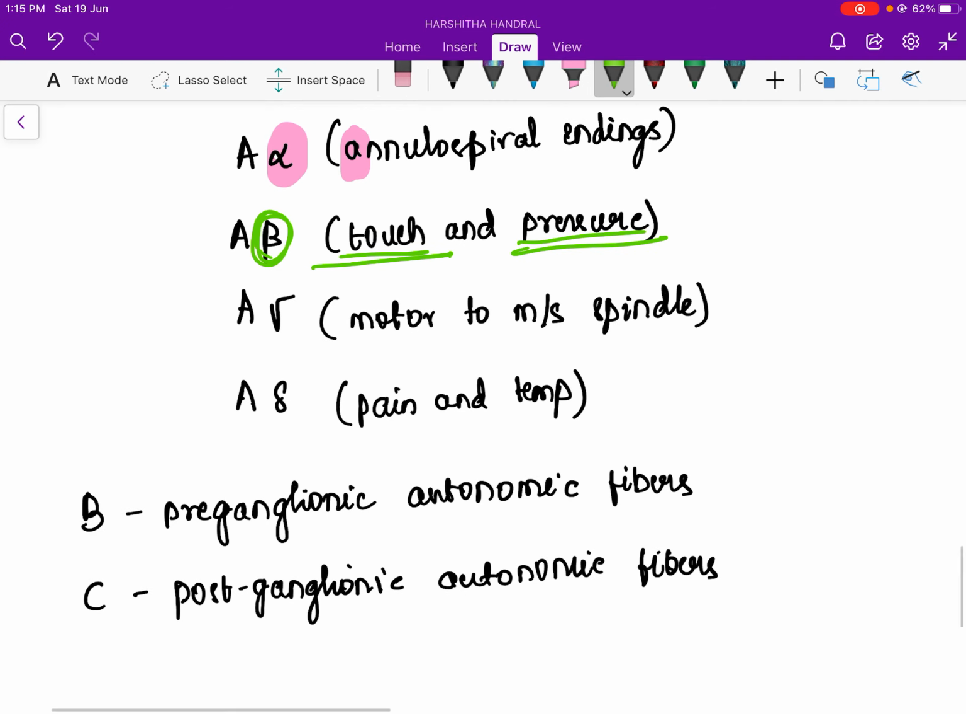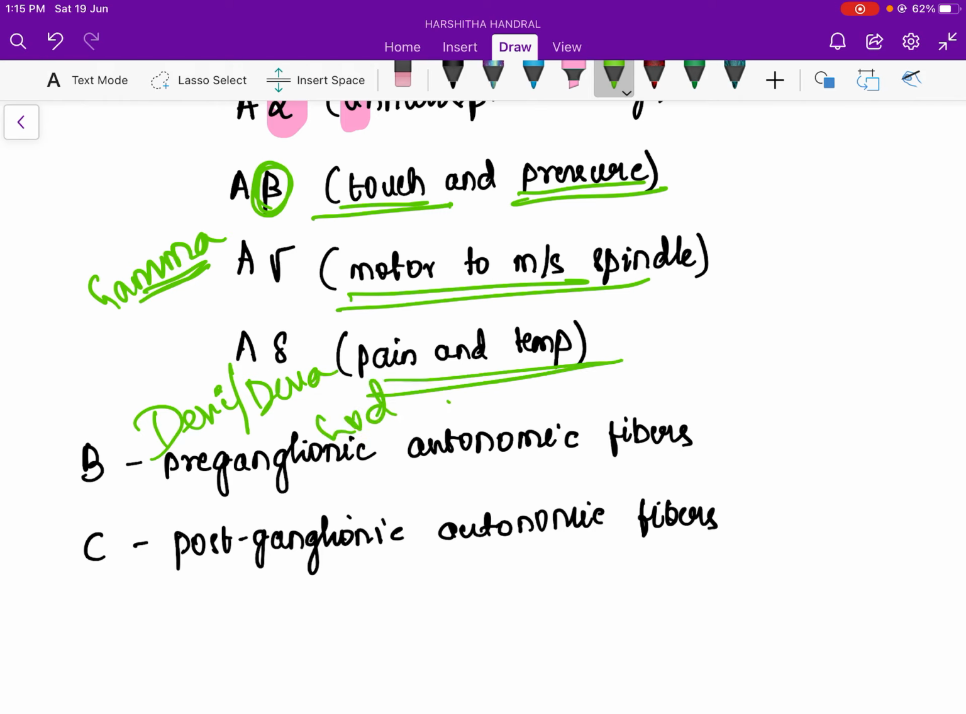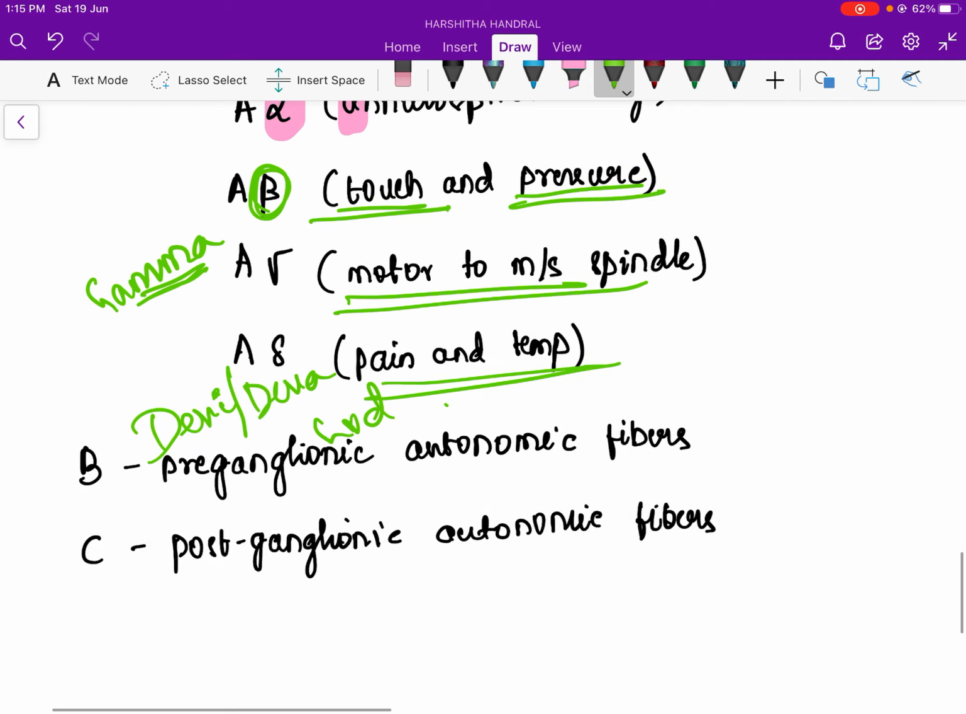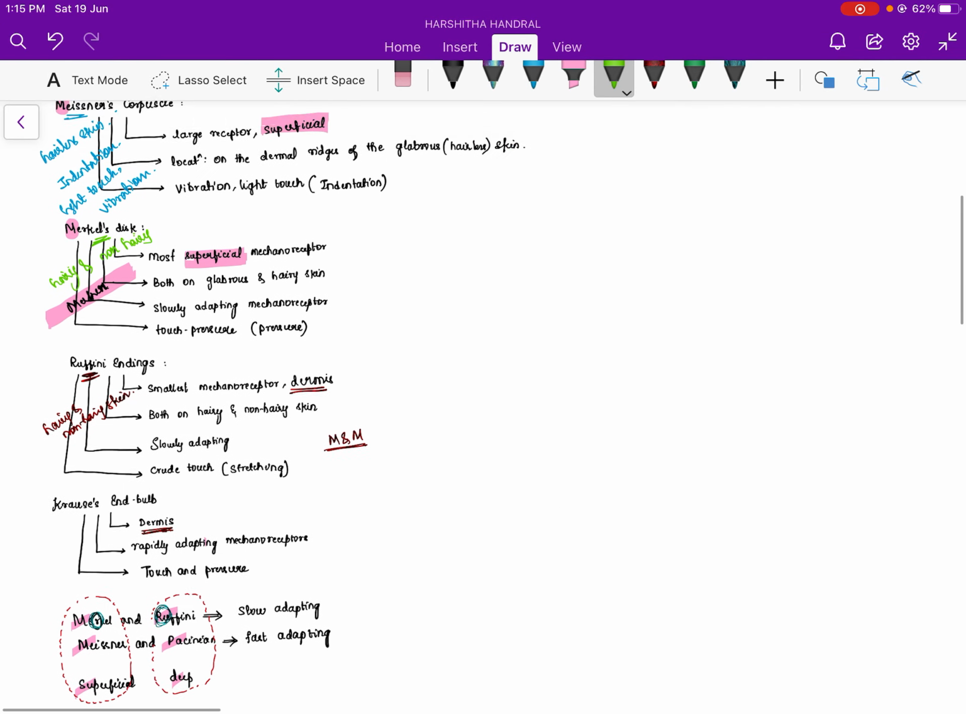And gamma has M, so it is motor to the muscle spindle. And A delta, delta I already told, delta is like pain. When will you call Dev or Deva or God? When you have a pain or a very increased temperature. So A delta is pain and temperature. And B is the preganglionic autonomic fibers, C is the postganglionic autonomic fibers. So this is about the receptor classification and the nerve fiber classification.